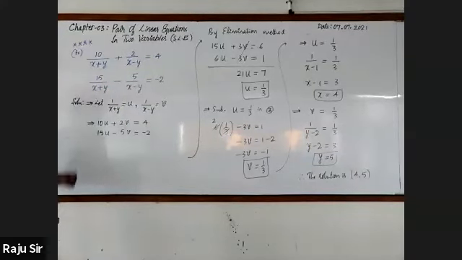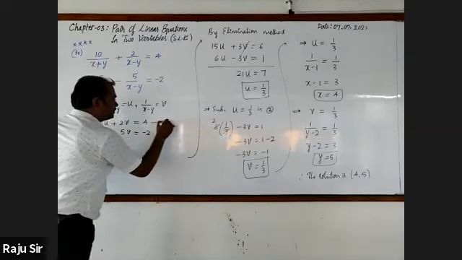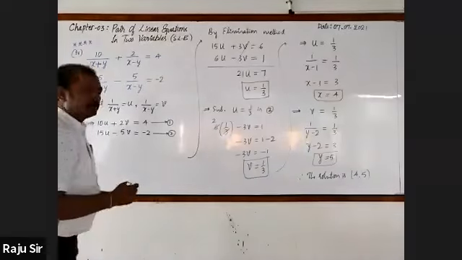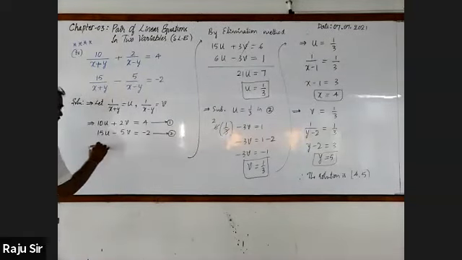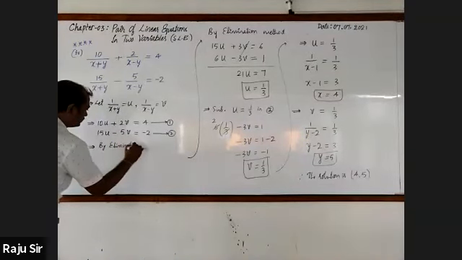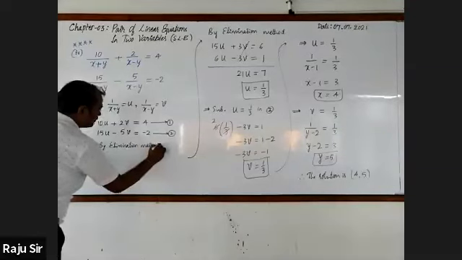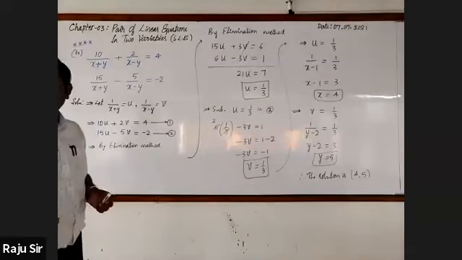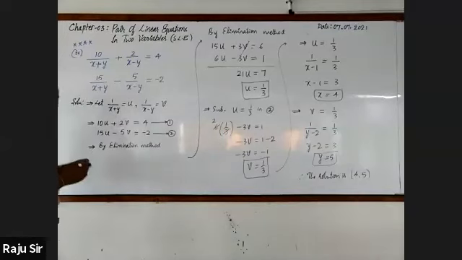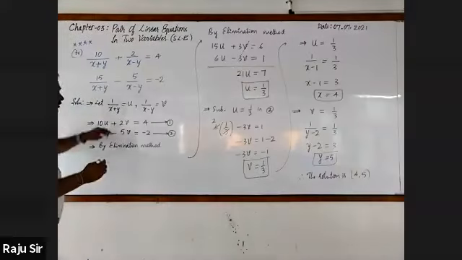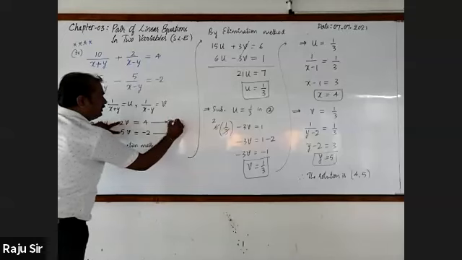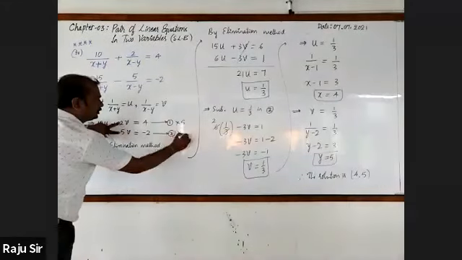Hope you got it. I call this equation 1 and this equation 2. Let us go for solving these two equations by elimination method. What should be multiplied? Multiplying by 5 and 2. Very good. Small numbers and column will be easier. Here 5 into 5, here 2 into 2.